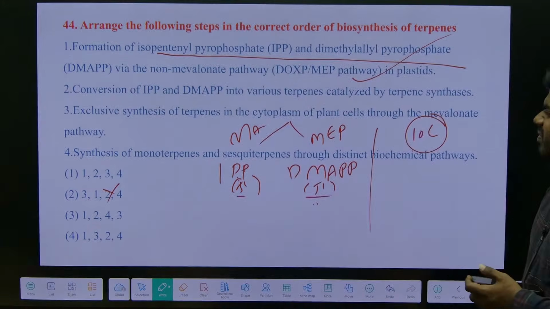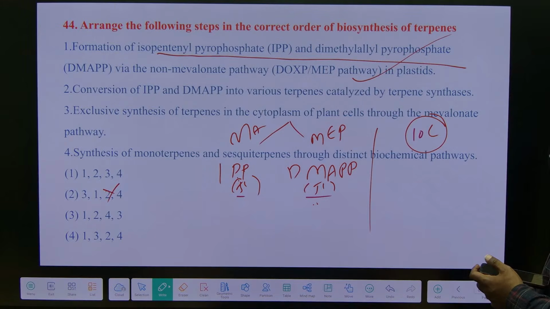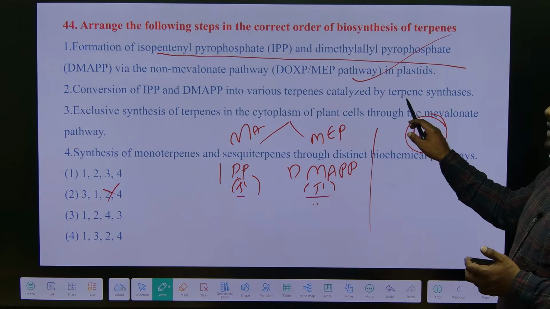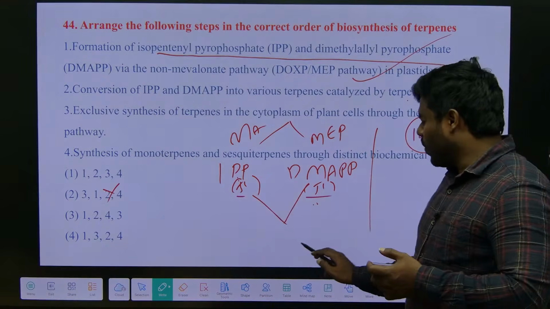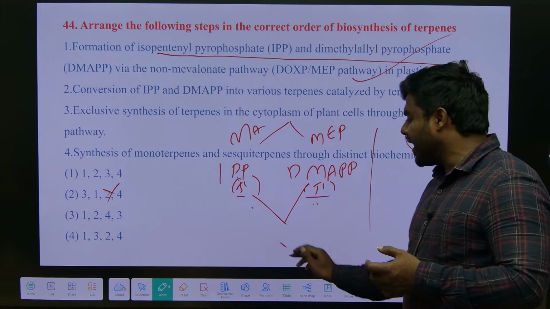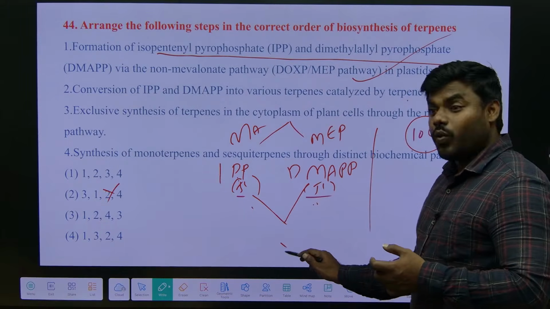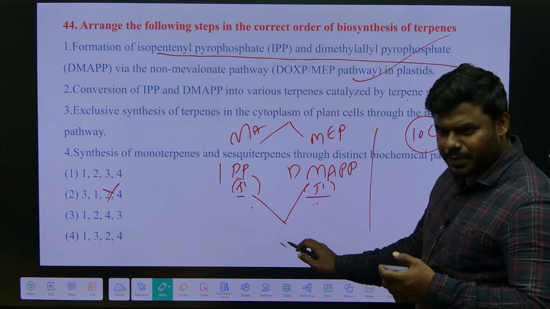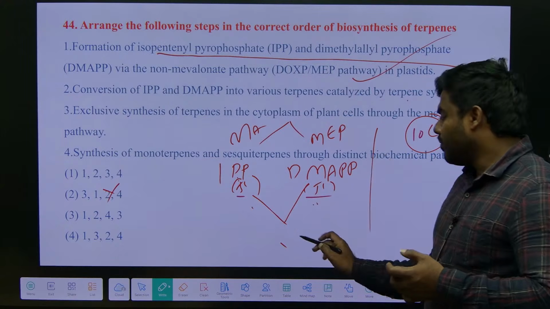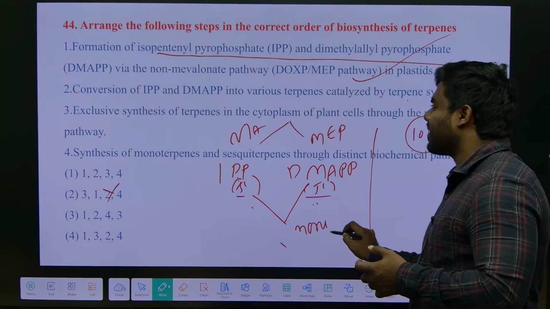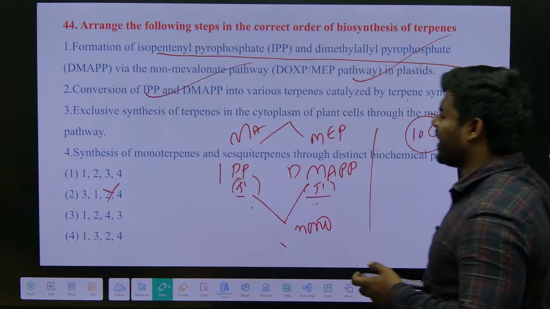Then, conversion of IPP and DMAPP into various terpenes catalyzed by terpene synthase, because this is a 5 carbon and this is a 5 carbon. Both 5 carbons are combined and give rise to one terpene. What terpene? 10 carbons. What is the name of the 10 carbon? Monoterpene. Correct? So definitely option 2 is right.